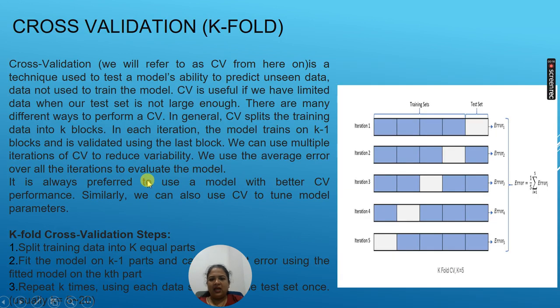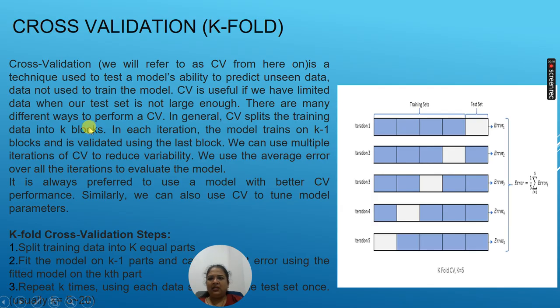The next thing we are going to see is the cross validation technique. We have seen that validation is to ensure the training has been properly given to the machine. Cross validation is a technique used to test the model's ability to predict unseen data, that is, data not used to train the model. This cross validation is useful if we have limited data, when our test set is not large enough. If we have a limited, not very large data set, then this technique is going to be very useful and helpful.